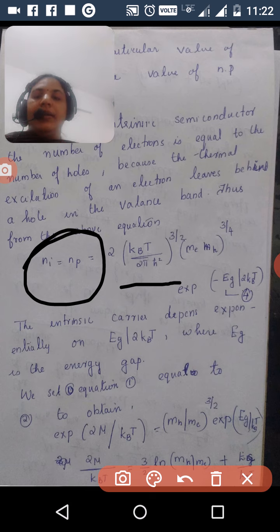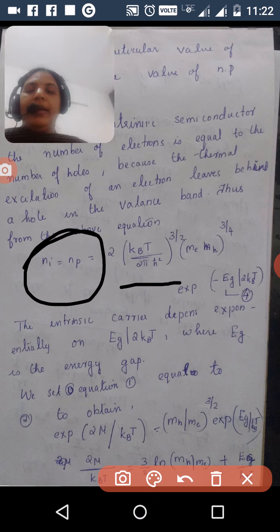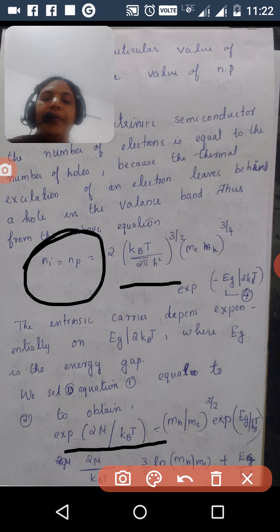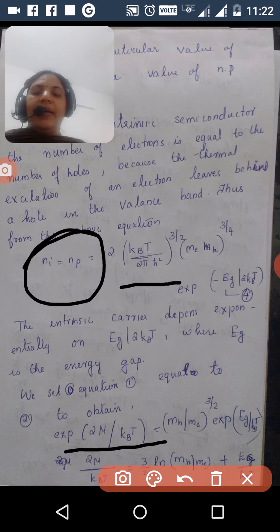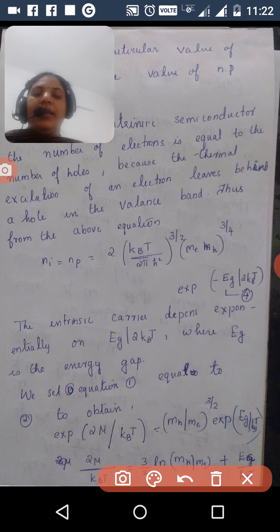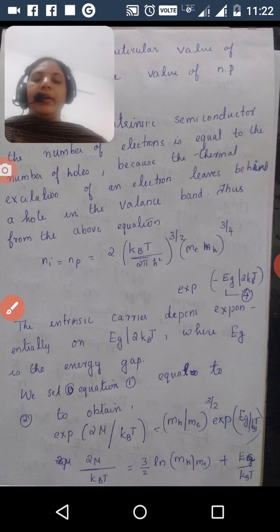Also, since n equals p, from equations 1 and 2 we obtain exponential 2 mu divided by kBT equal to (mh divided by me) all raised to 3 by 2, exponential Eg divided by kBT. Then take the logarithm on both sides.